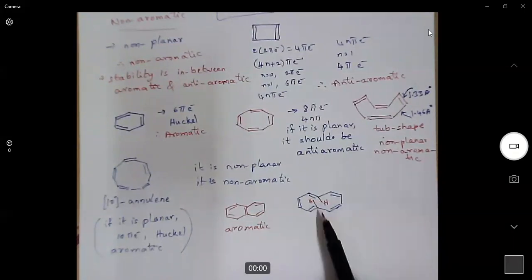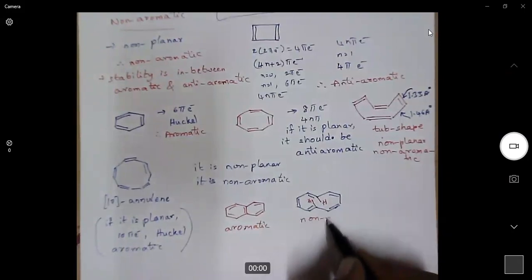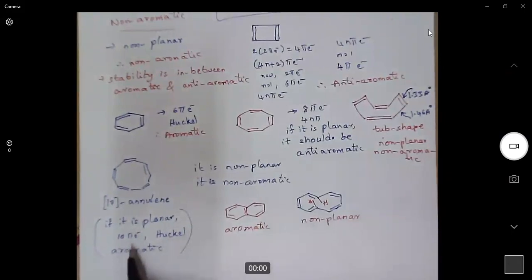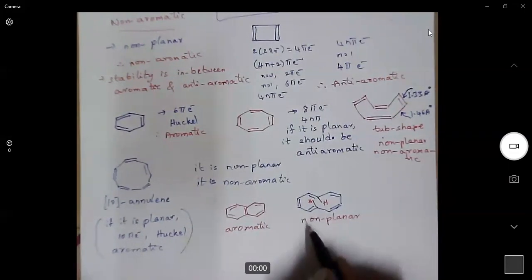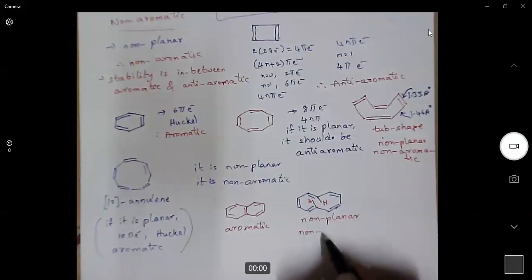No. So when they cannot fit into the plane, they will deviate from the planar system. One hydrogen will be above the plane and another hydrogen below the plane. So when one is above and one is below, it becomes non-planar. So [10]-annulene, generally expected to be aromatic, always exists in a non-planar conformation. So it is non-aromatic. Non-planar means non-aromatic.